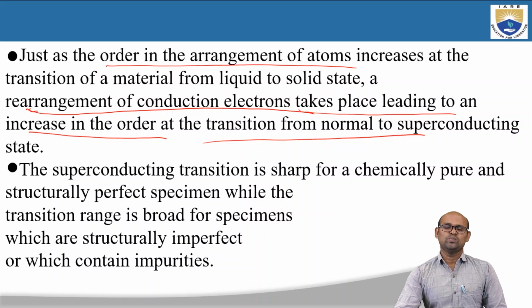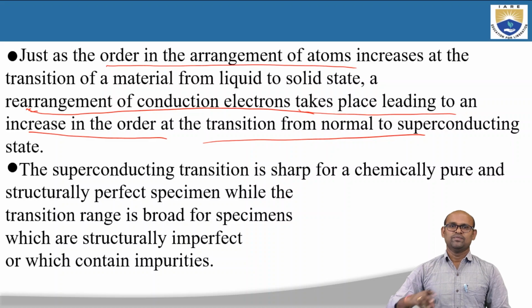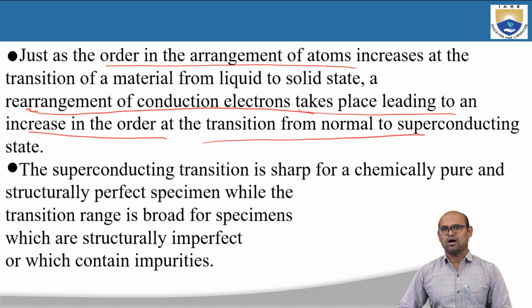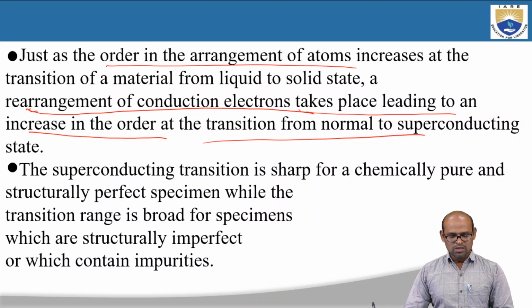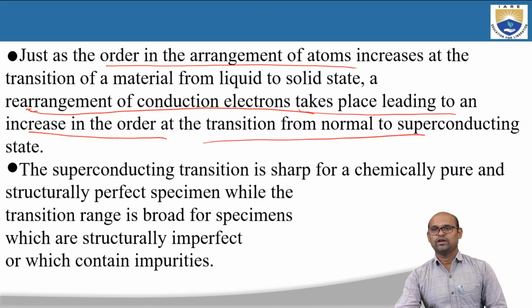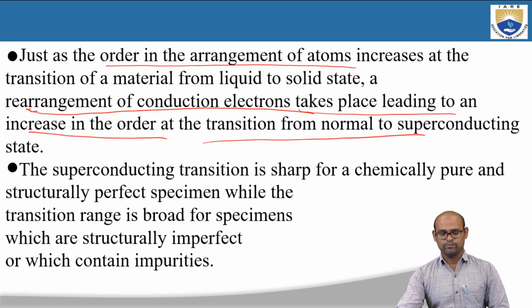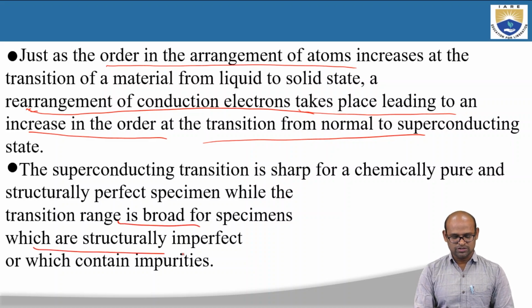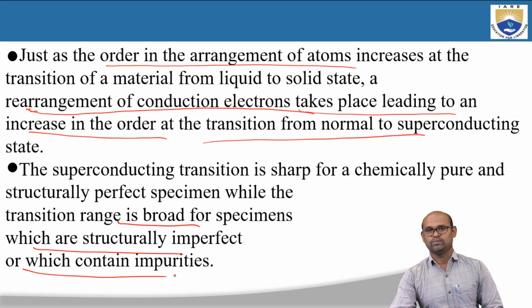Okay, so in these superconducting materials also there is an increase in order as you go from normal state to superconducting state. That means as you decrease your temperature, these conduction electrons will be arranged in an order, so that there is an increase in order as we go from normal state to superconducting state. The superconducting transition is sharp for a chemically pure and structurally perfect specimen, while the transition range is broad for specimens which are structurally imperfect, which can contain impurities.